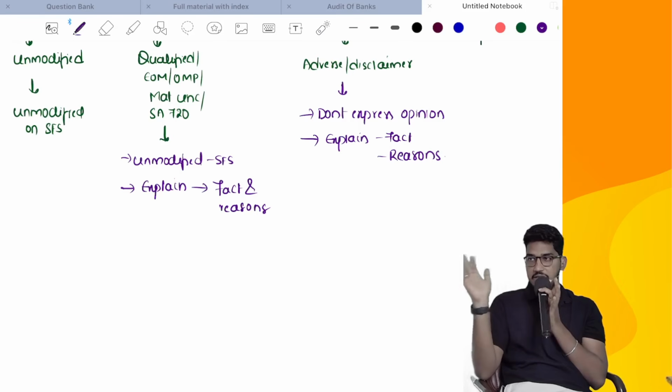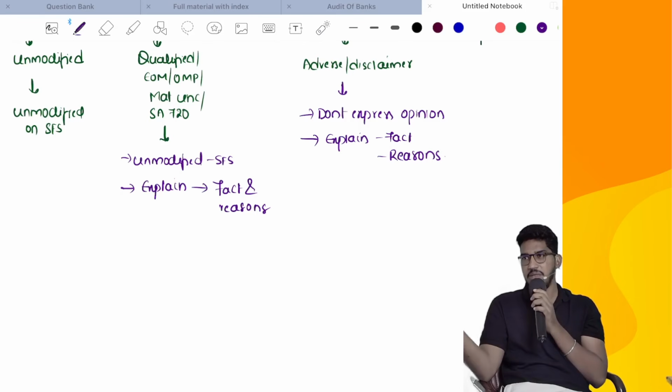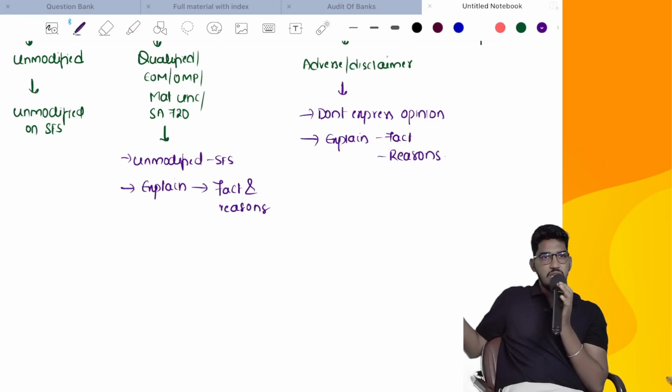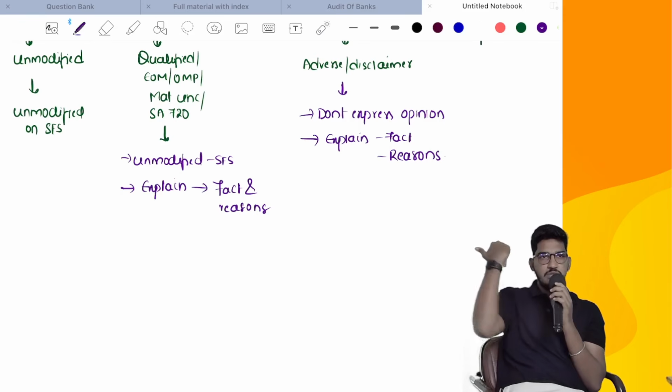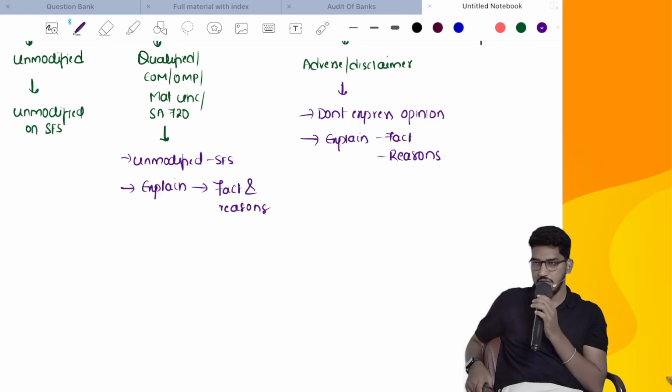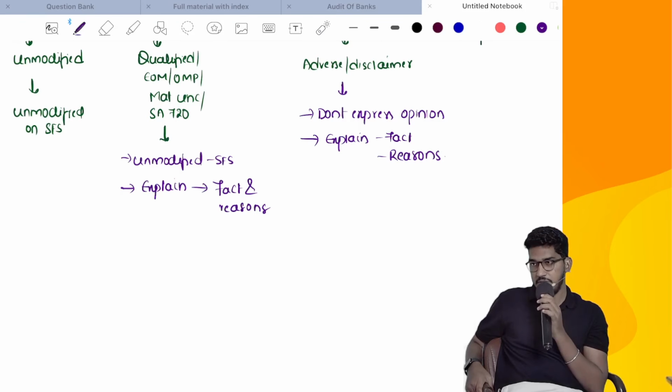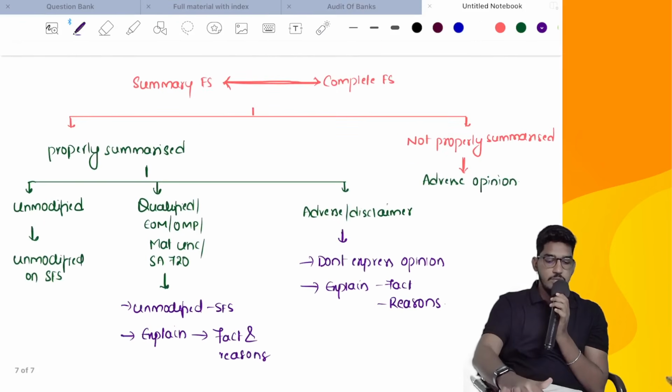Able to understand? Clear and comfortable, everybody? So why? Because when complete financial statements are completely wrong, what is the purpose of summarizing? What is the purpose of giving an opinion on summary financial statements when the main information itself is completely wrong? Same thing, when the main auditor itself is not giving any opinion on the financial statements, what is the purpose of expressing an opinion on the summary financial statements? So don't say anything, but mention the fact that the main audit report contains an adverse opinion or disclaimer, and also mention the matters that gave rise to it. Understood? So this is the reporting requirement.